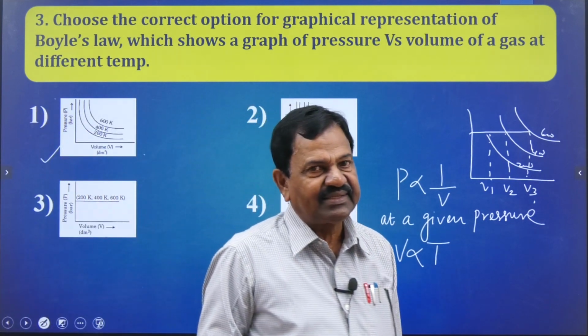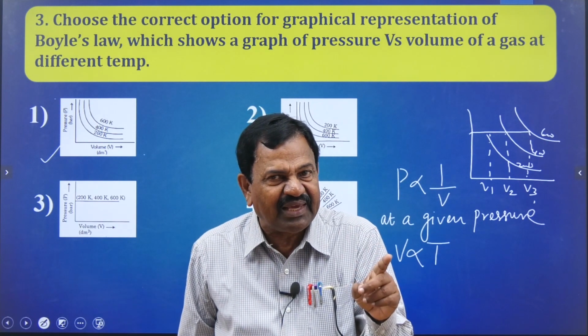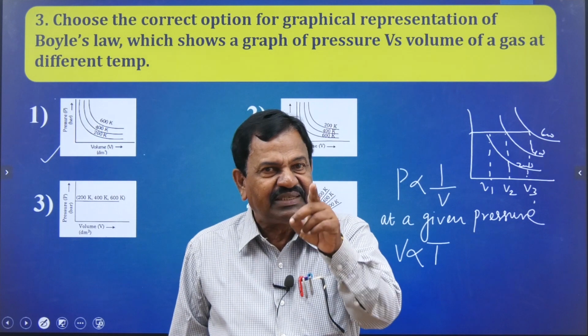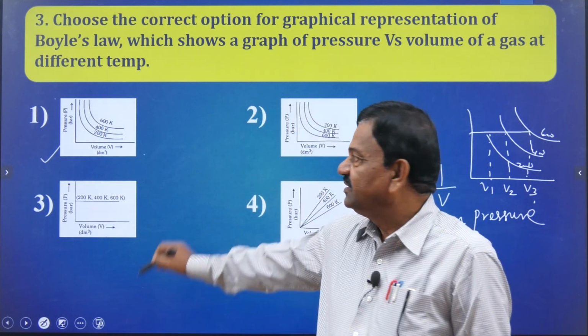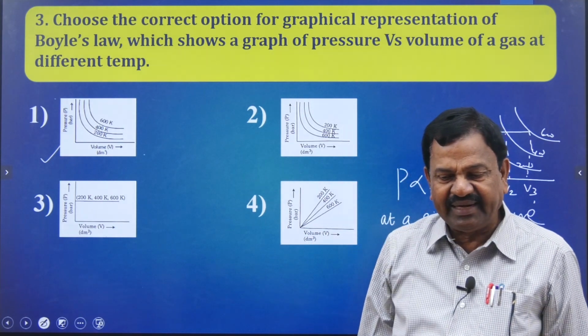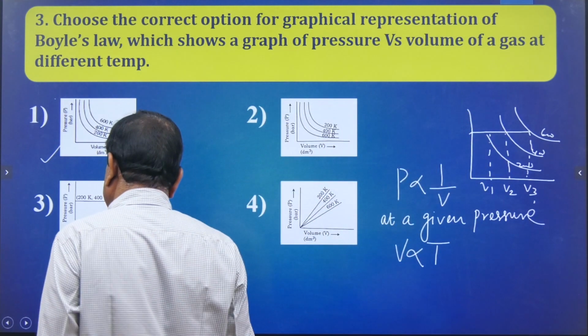Any doubt in this? According to Boyle's law, P is proportional to 1 by V at a given temperature, V proportional to T. So that is why the first option is the correct option. Any doubt in this? We are going to pause on the next one. Clear?